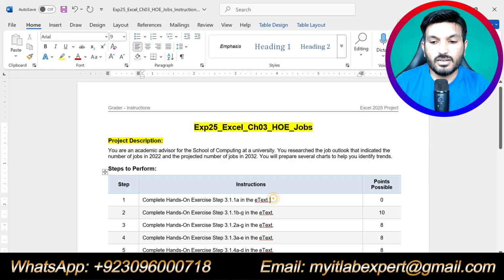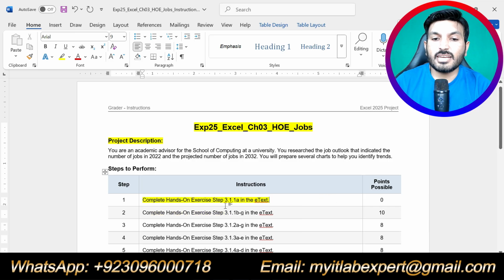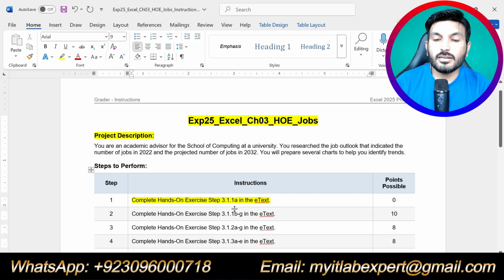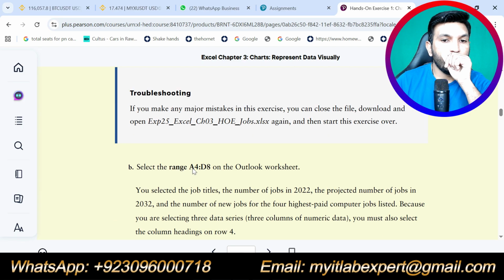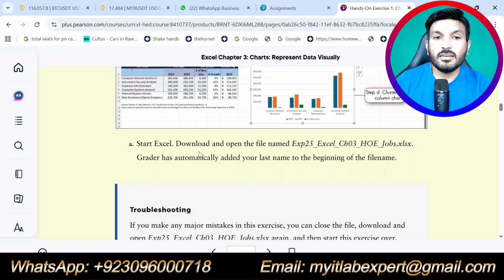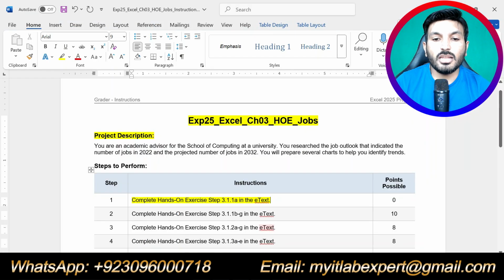So let's do step number 1 now. Step number 1 is saying complete hands-on exercise step 3.1.1 part A. Part A is saying select Excel, start Excel, download and open the file named EXP25 Excel chapter 3 hands-on exercise jobs. I have already opened this one, and you can download this from your course dashboard. We will apply all the instructions and all the steps to this Excel workbook, and we will make this Excel workbook into the final form for the submission. So this is all about step number 1.